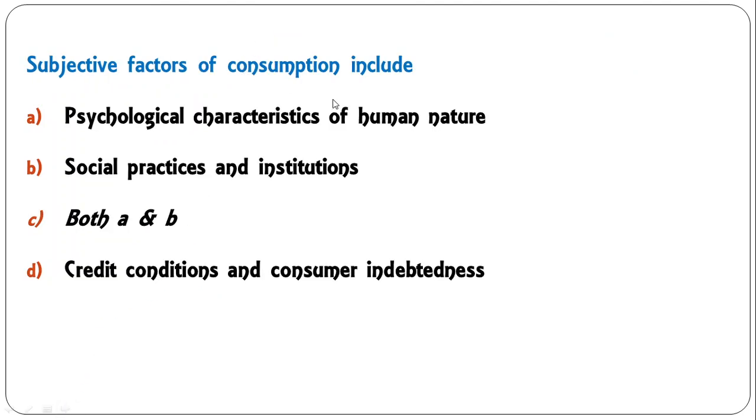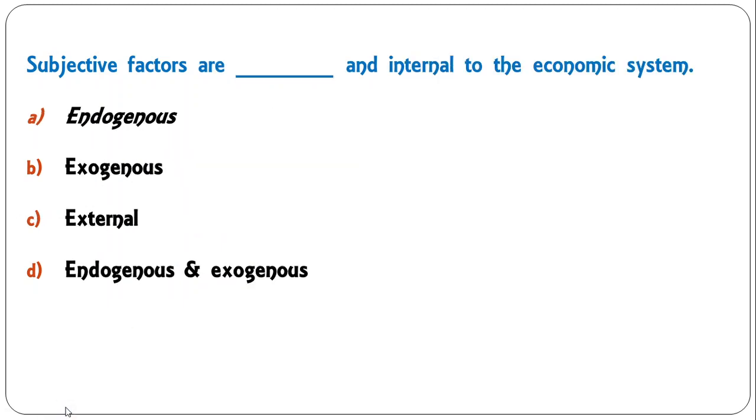Okay, moving on to the next question. What are the subjective factors of consumption? Psychological characteristics of human nature, social practices and institutions, both A and B, or credit conditions and consumer indebtedness. Here consumer indebtedness and credit conditions are objective factors, but the first two are subjective factors. So C is the correct answer here.